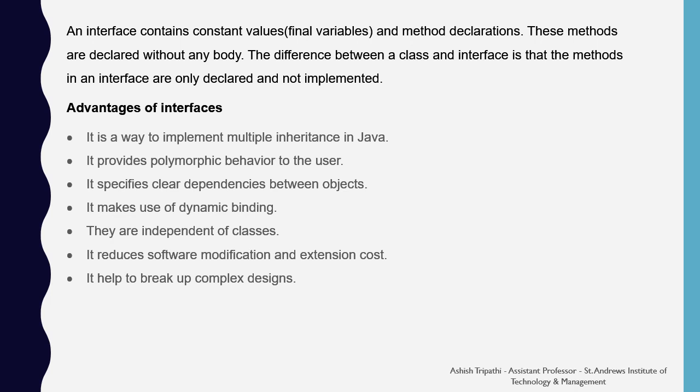Interfaces specify the clear dependencies between the objects. That means whenever you are creating the object of a class, then that class object must follow the interface rules. It makes use of dynamic binding. They are independent of the classes, so we can implement as many interfaces as we want. It reduces software modification and extension cost, because we are not creating a class, so modifying an interface is a bit easier than modifying a class. It helps to break up complex design.